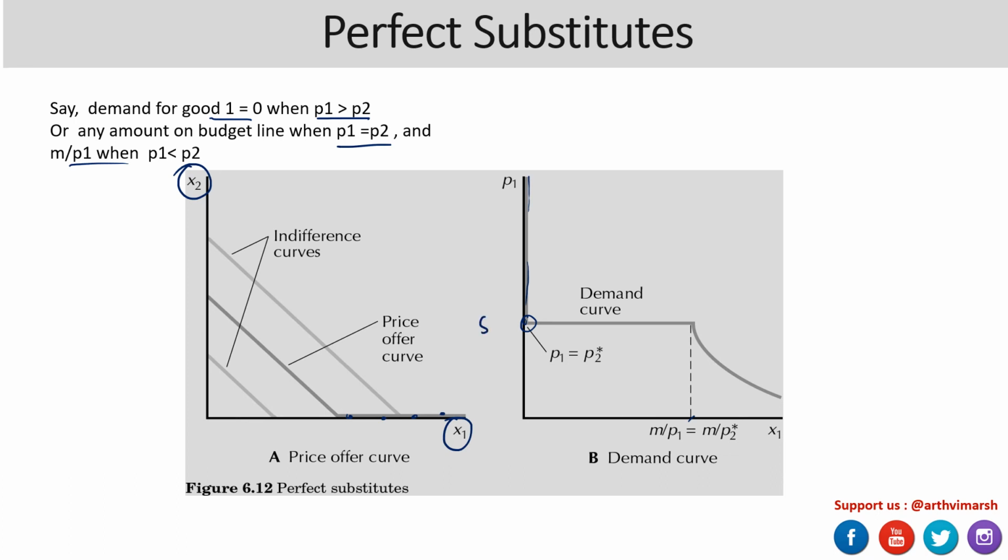So say for example it was $50 here, now here it's $30. So corresponding to $30, your demand is somewhere here, and initially at $50 it was somewhere here. So demand has gone up as the price fell down. So this is the case for perfect substitutes, how you can visualize.